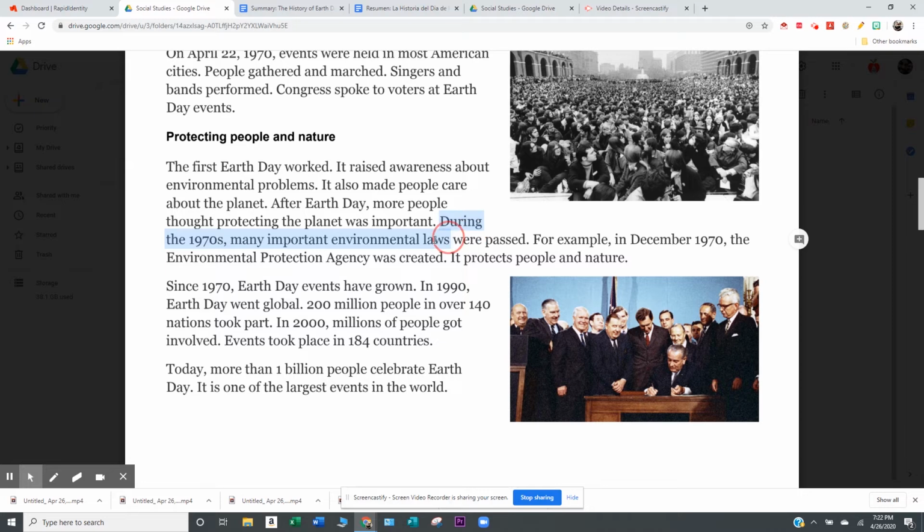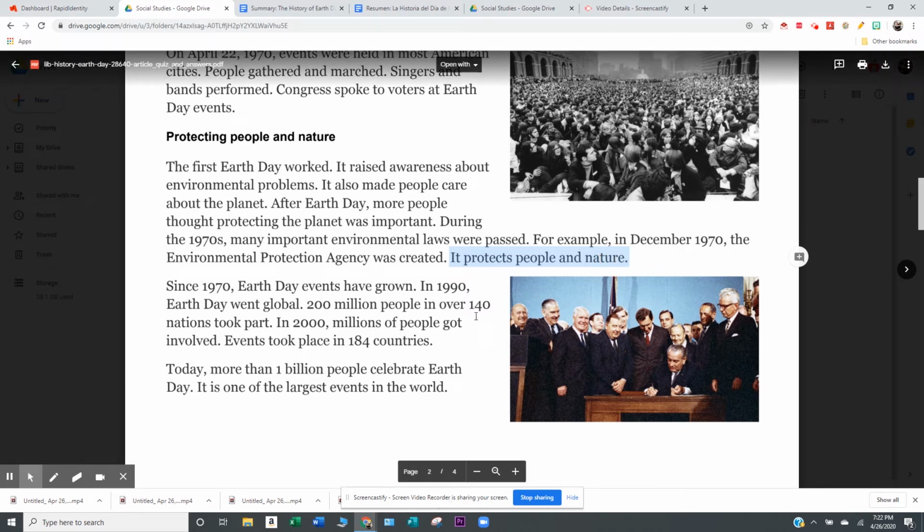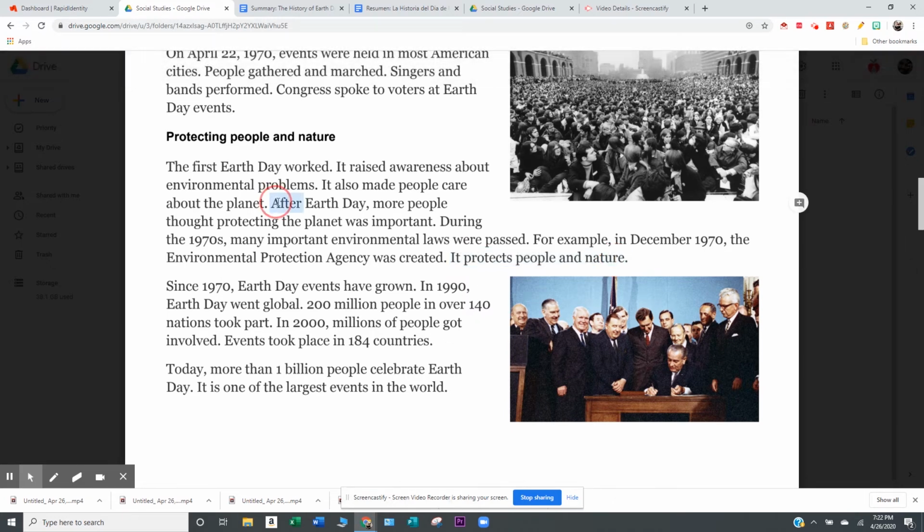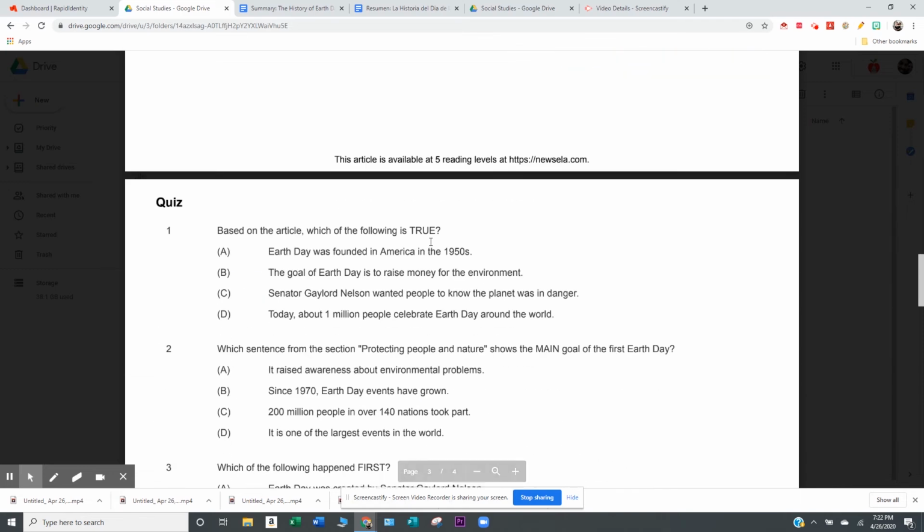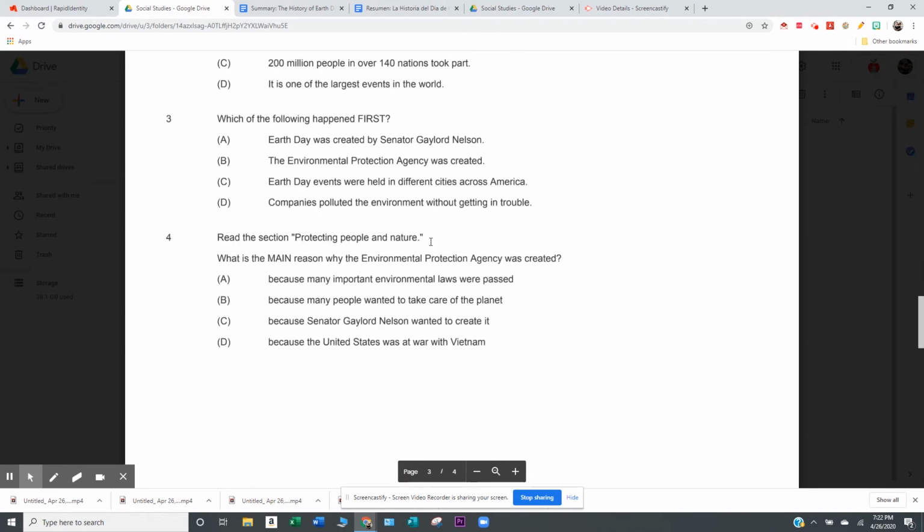During the 1970s, many important environmental laws were passed. For example, in December 1970, the Environmental Protection Agency was created. It protects people and nature. So why was it created? To protect people and nature. And just before that sentence, it says, after Earth Day, more people thought protecting the planet was important. So people thought it was important, so they had to protect people and nature.